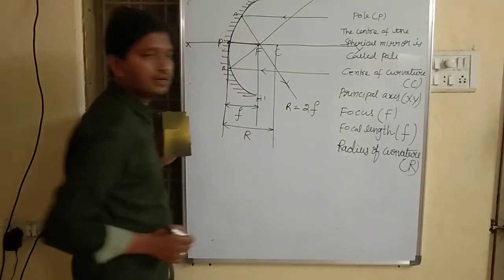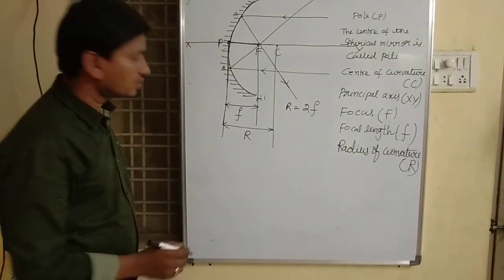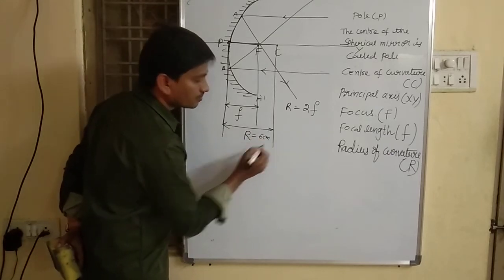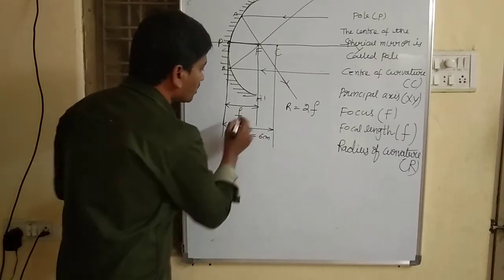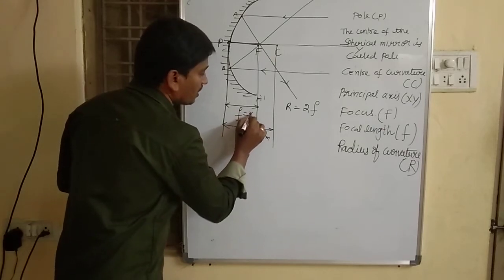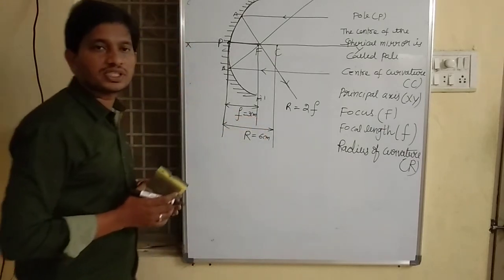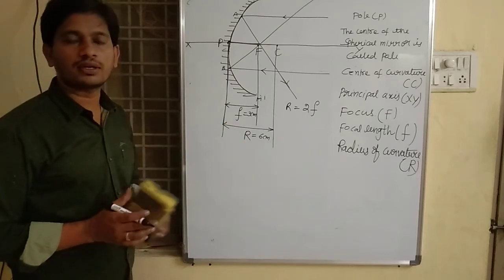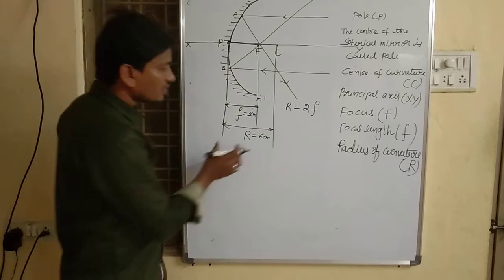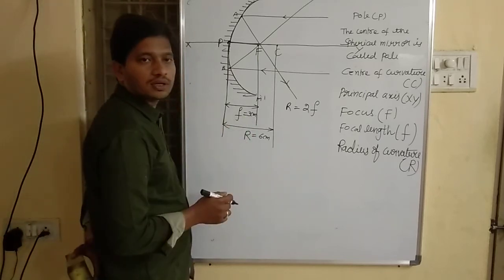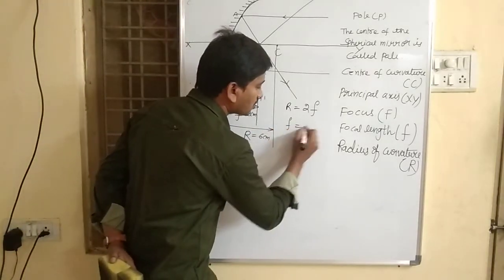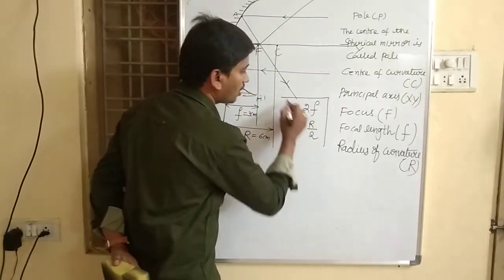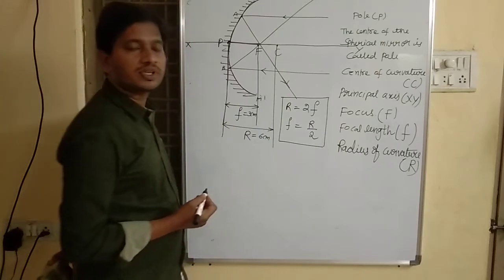For example, if focal length is 3 centimeter, then radius of curvature will be double of it, 6 centimeter. Or else, focal length is half of the radius of curvature.